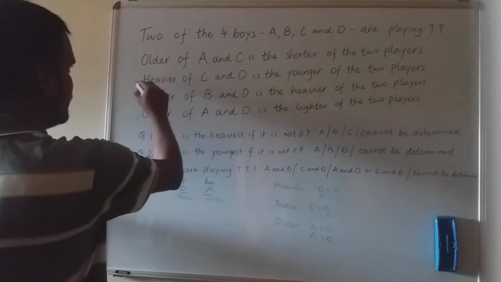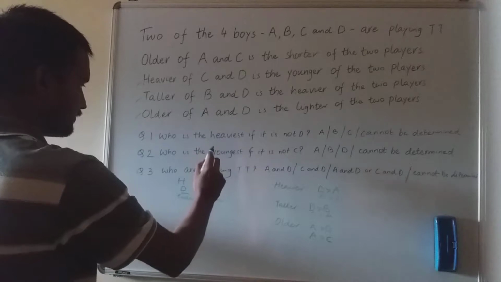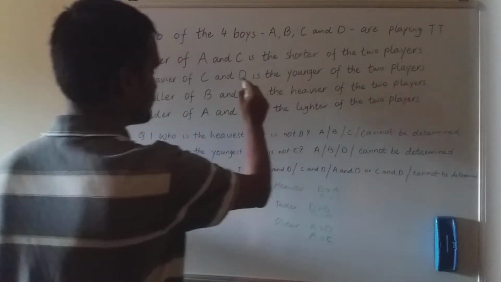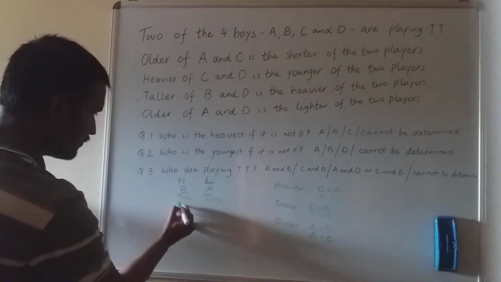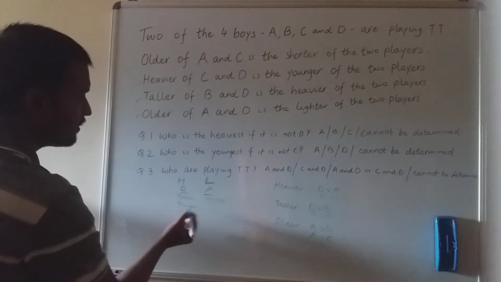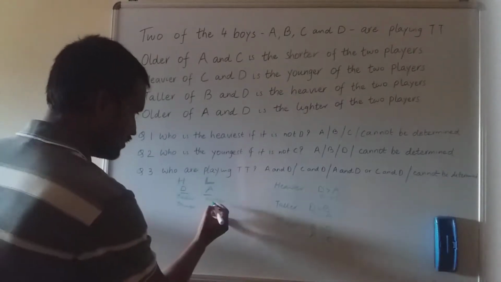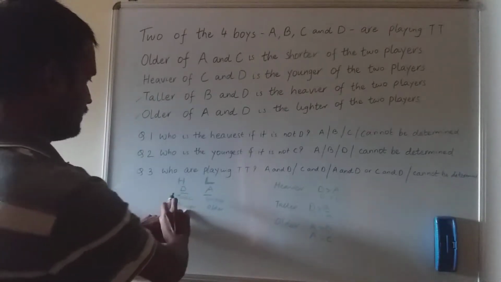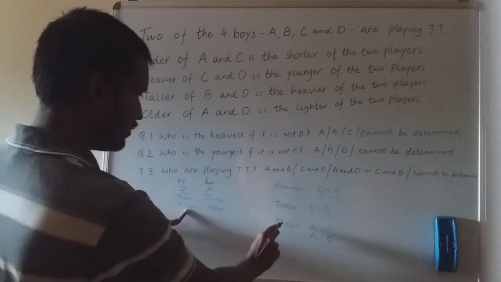So if D is heavier than C, then it is saying he is the younger of the two players. So D is the younger of the two players. So if he is younger, what is the opposite of young? Old. So A is older than D. So let me fill in the older category.